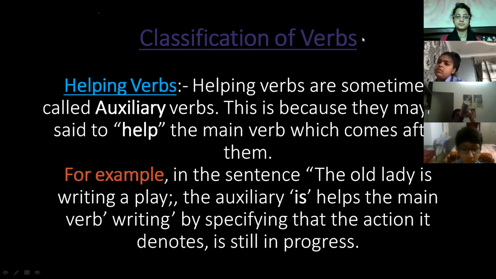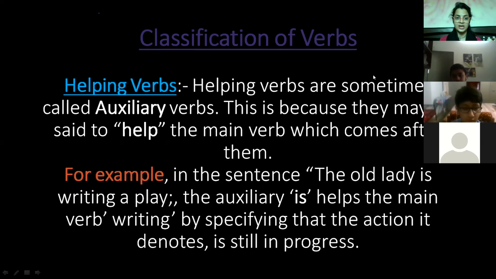The classification of verbs: there are so many types of verb. First one is the helping verb, which we call the auxiliary verb also. Helping verbs are sometimes called auxiliary verbs. This is because they help the main verb which comes after them. Why is it written over here that helping verbs are called auxiliary verbs? Why do we call them helping verbs?